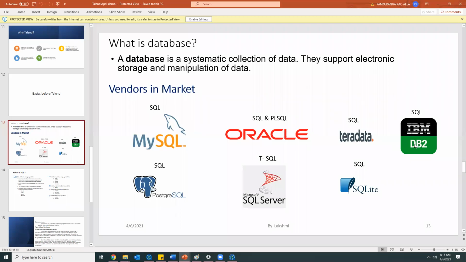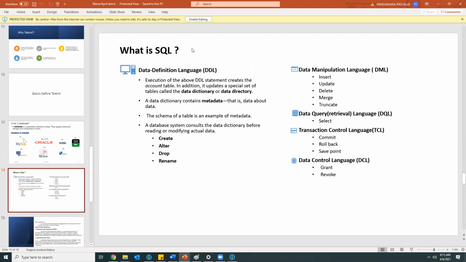That might be Oracle or that might be the SQL Server. Only one thing. And I think you already told you know SQL, right? So let me tell in brief. You are aware of all this, right? Data definition language, DML, DQL, TCL, DCL, all this.